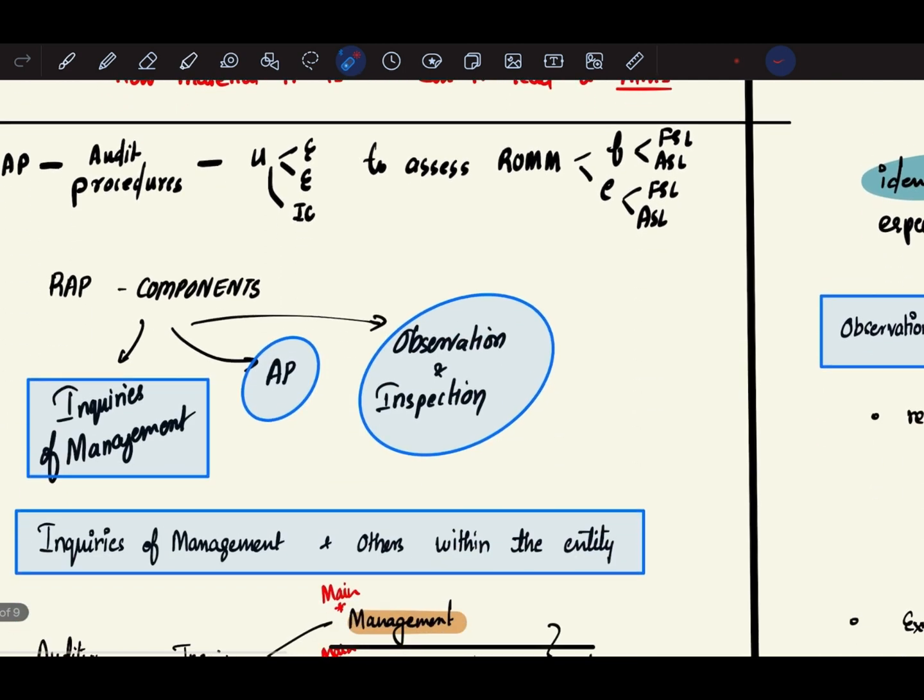So the auditor will start off with risk assessment procedures. So risk assessment procedures are nothing but audit procedures which are conducted to understand the entity, its environment, its internal control, and assess the risk of material misstatement either due to fraud or error at the financial statement level and assertion level. So risk assessment procedure has 3 components. The first component is inquiries of management. Second component is analytical procedures, and third component is observation and inspection.